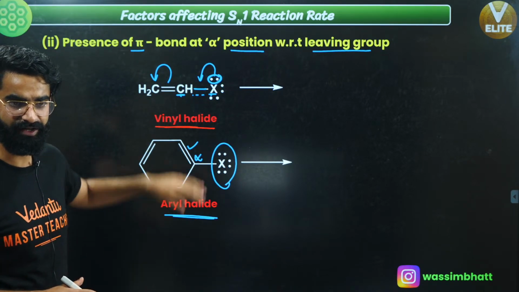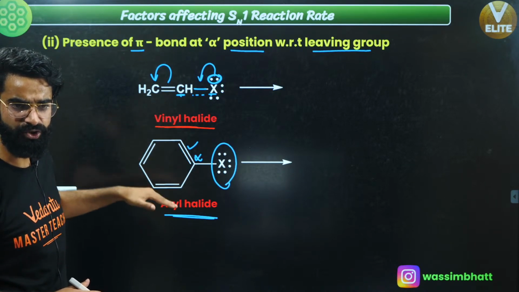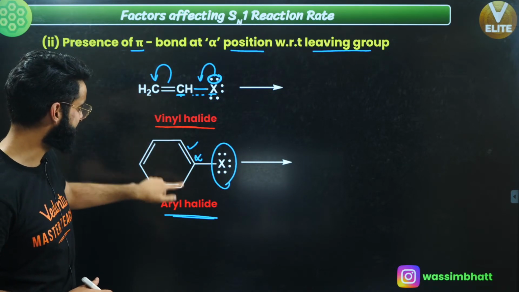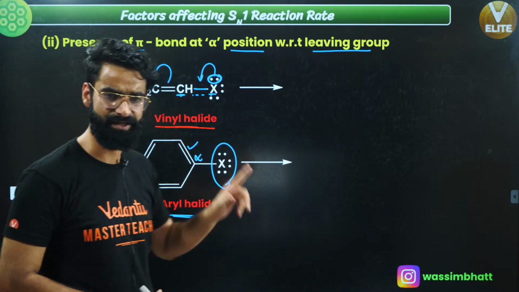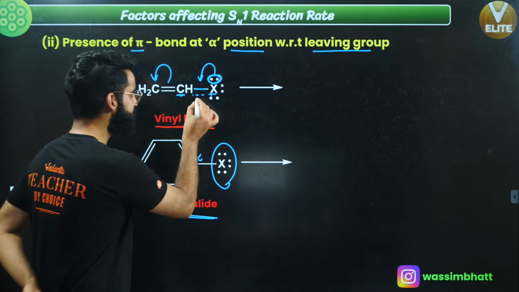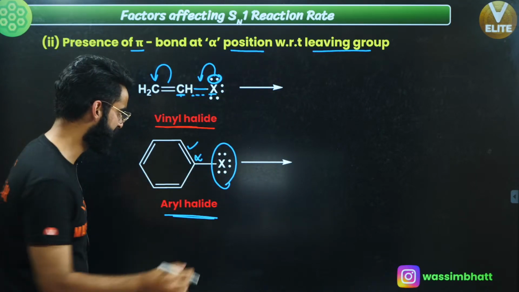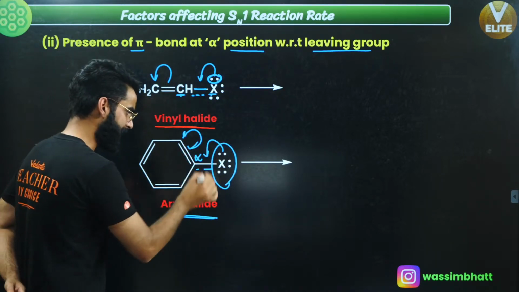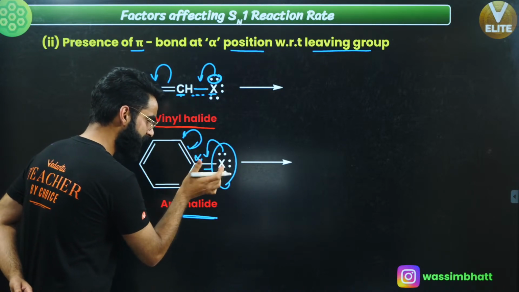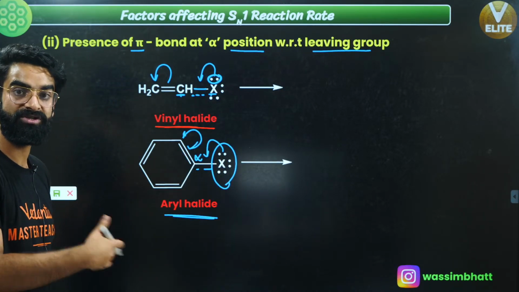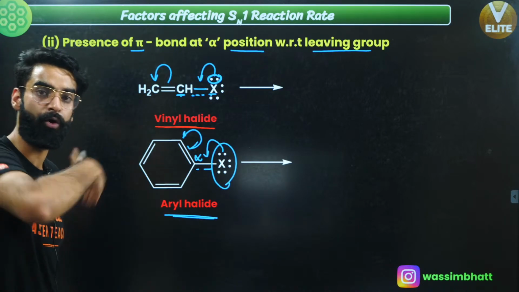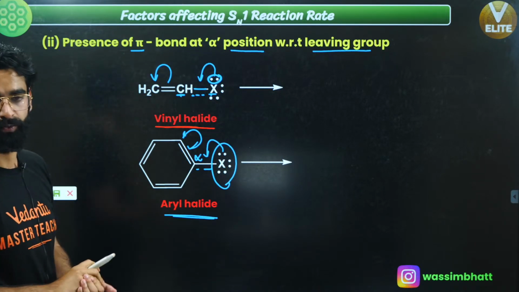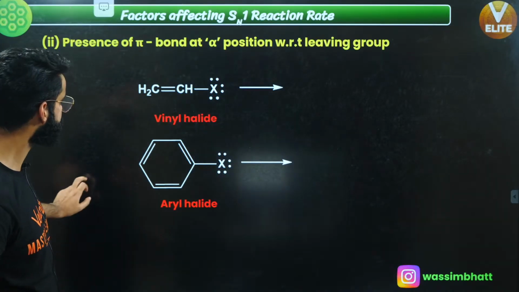As simple as that. The rate of Sn1 reaction, when I'm using these two substrates, will be very, very less. Why? Because you are getting the partial double bond character over here, and similarly in this case as well. It's really difficult to break this C-X partial double bond, so your ionization step becomes very slow, due to which the overall rate of Sn1 reaction with these two substrates becomes very slow.